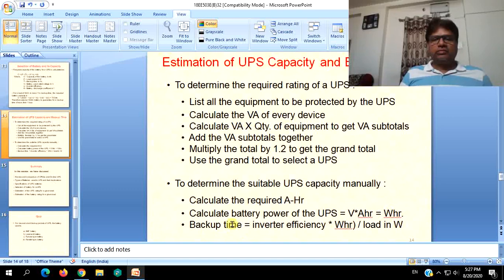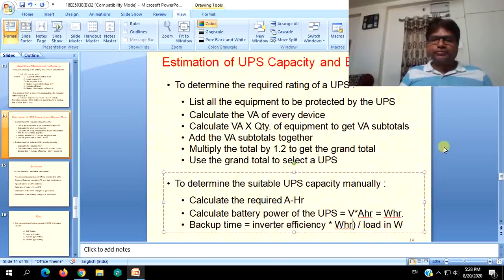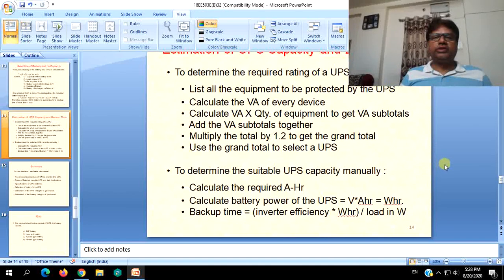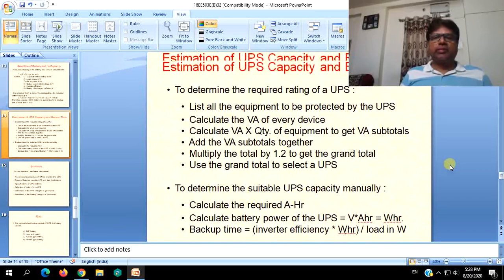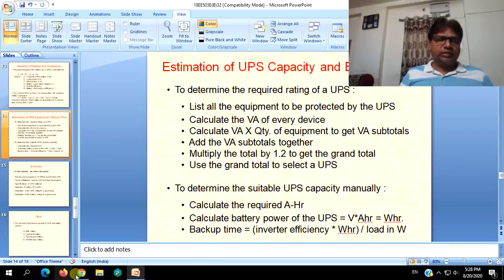Backup time can also be calculated. Inverter efficiency, or from this you can calculate whatever you want. So these are the procedures for how to estimate the capacity and backup times of the required UPS and batteries.